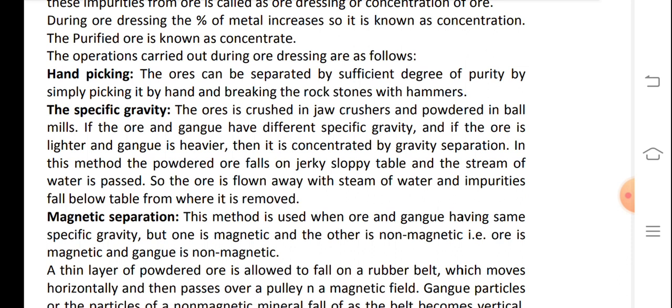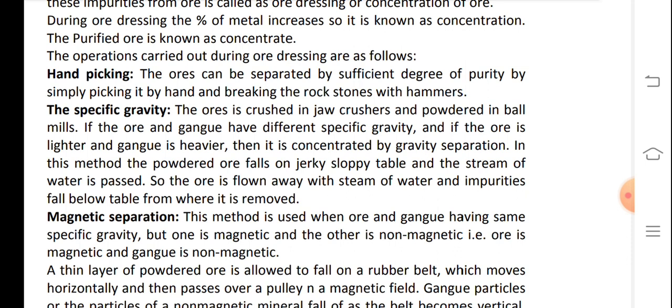If the ore and gangue have different specific gravity and the ore is heavier and gangue is lighter, then it is concentrated by gravity separation. In this method, the powdered ore falls on jerky sloping tables and a stream of water is passed. So the gangue is flown away with the stream of water and the ore falls below the table from where it is removed.